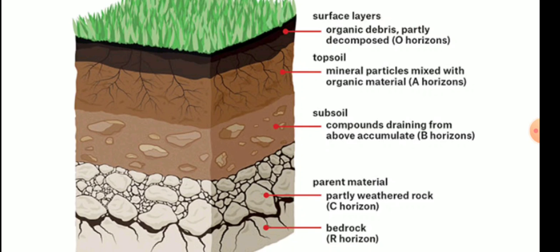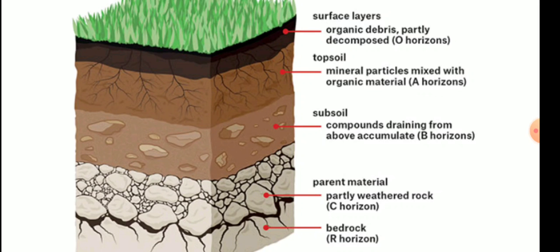Then comes, students, the subsoil. What is subsoil? The compounds draining from above accumulate. Draining means, for example, when we water the soil, the water enters the soil. Some of the compounds mix with the water and come down and accumulate. The place where they accumulate is the subsoil. That is also known as the B horizon. Clear? And the last one, the one below, is the parent material, that is bedrock and partly weathered rock.